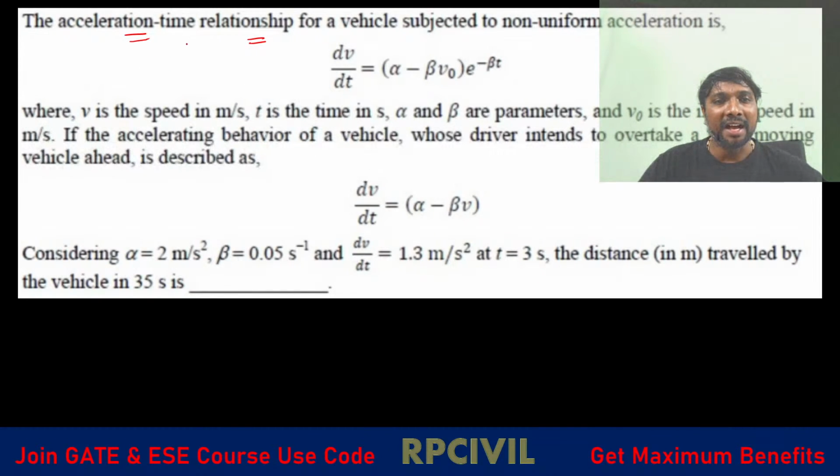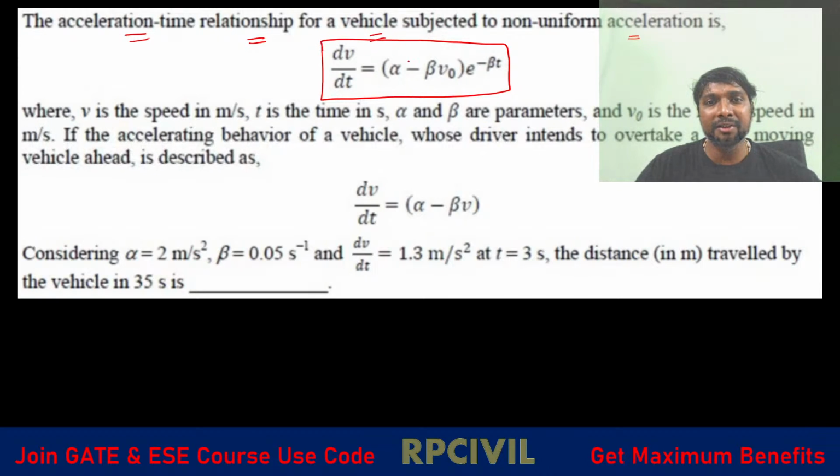The acceleration time relationship for a vehicle subjected to non-uniform acceleration is dv by dt equal to alpha minus beta v naught into e power minus beta t. So this is a non-linear motion. V is the speed in meter per second, t is the time in seconds, alpha and beta are parameters, and v naught is the initial speed in meter per second.